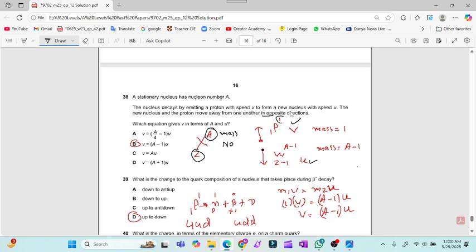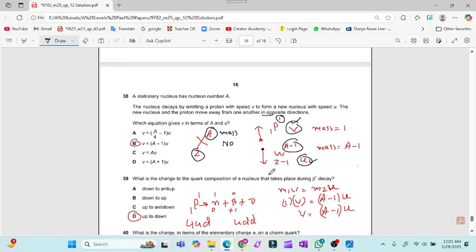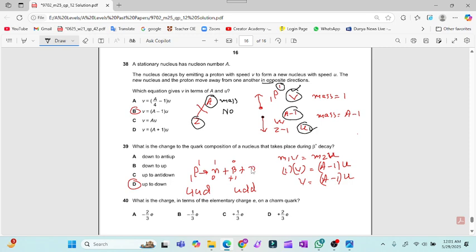The mass of the proton is 1 and the mass of W is A minus 1. So the total momentum before is equal to the total momentum after. For the proton, mass is 1 into v, and for the other nucleus W, the mass is A minus 1. So the final expression is v equal to A minus 1 into u, which is option B.